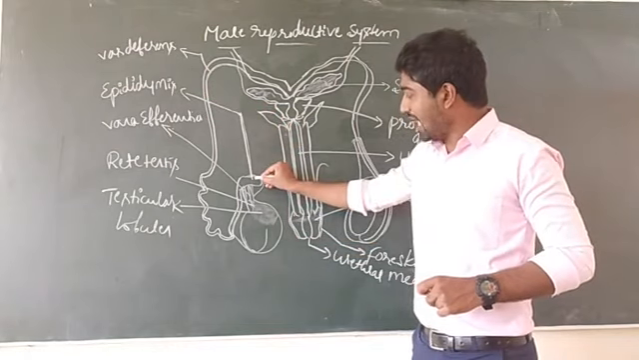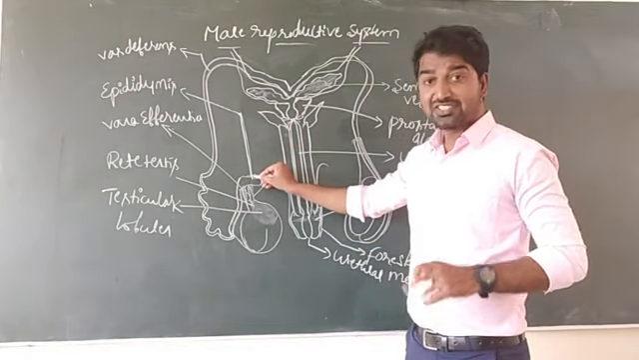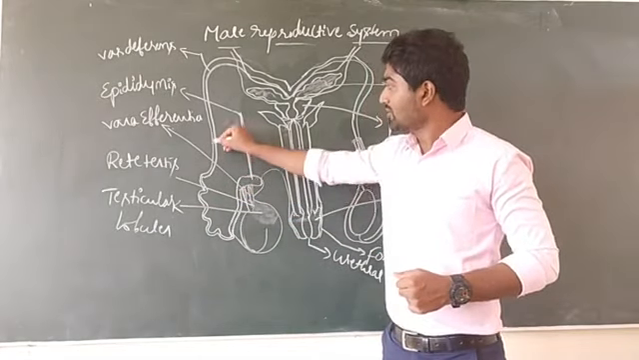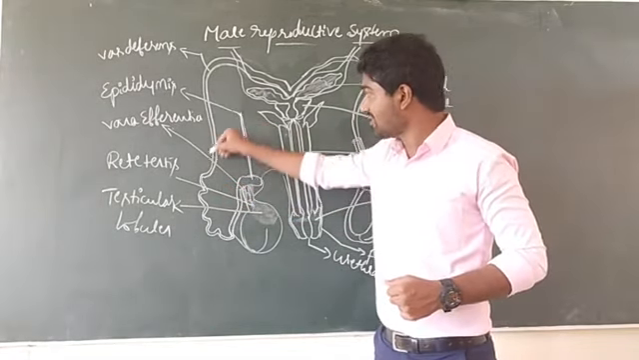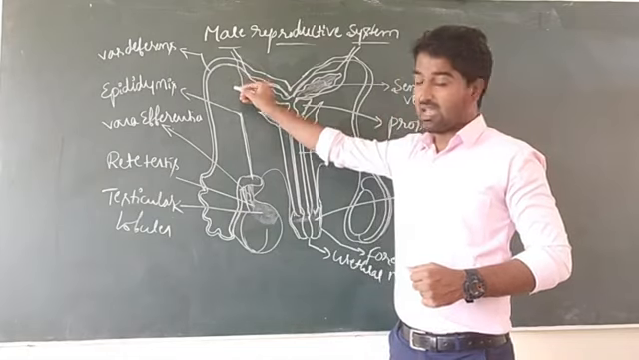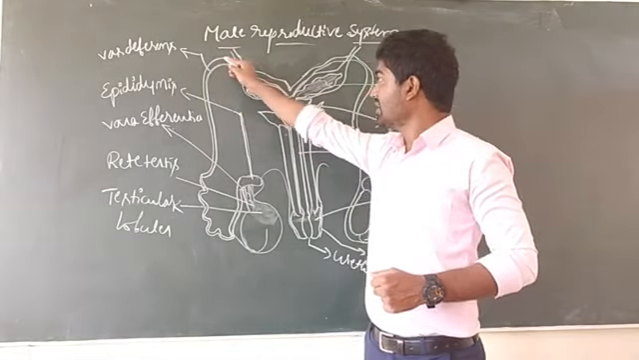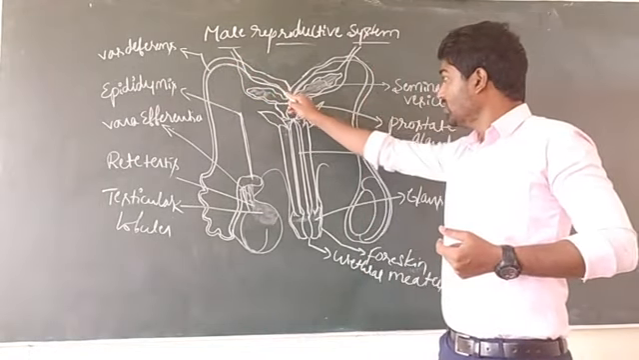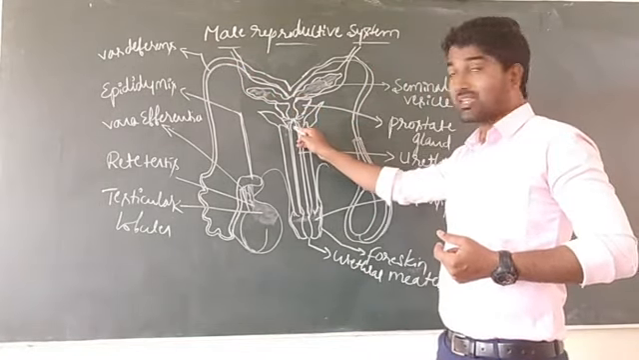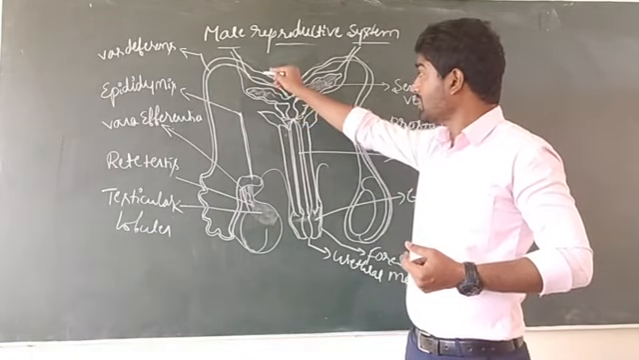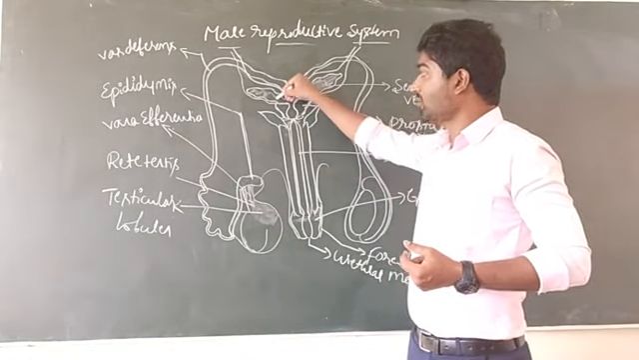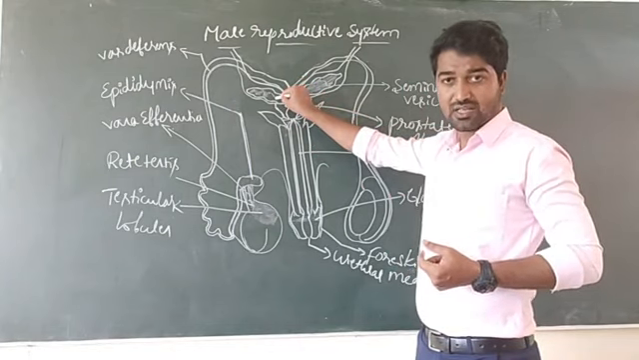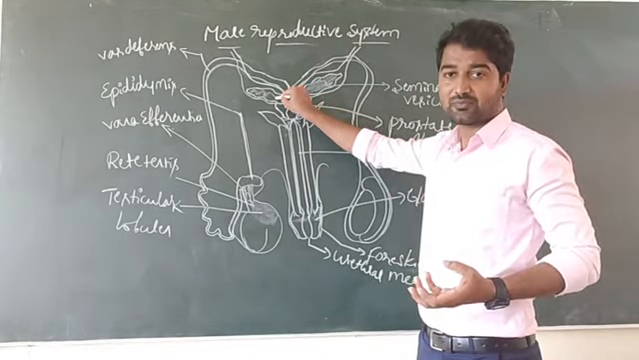And this epididymis takes a loop and opens into a duct known as vas deferens. And this vas deferens moves upwards and takes a loop towards the urethra, and here the vas deferens joins with the seminal vesicles and they form the ejaculatory duct.